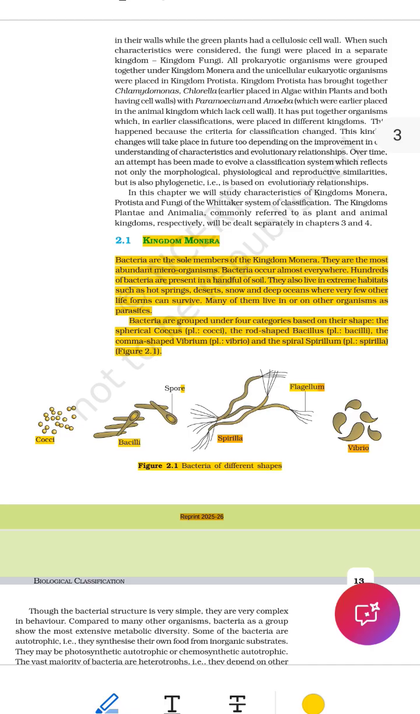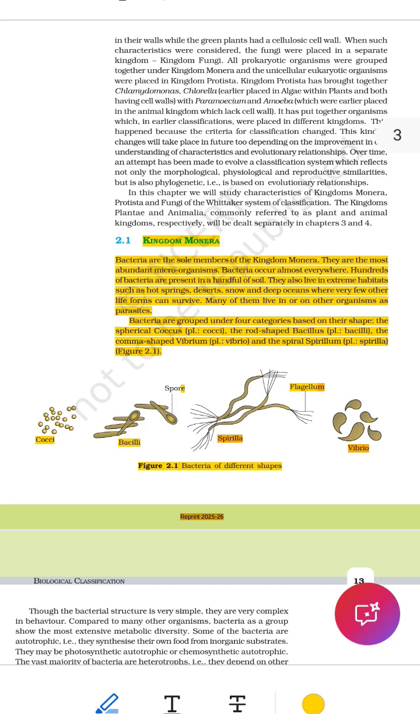Line 9. The spherical coccus, cocci, word by word. Spherical, round like a ball or circle. Coccus, this is the name of round-shaped bacteria. Cocci means plural. One is coccus, many are cocci. So some bacteria are round. These are called coccus for one or cocci for many. Example, streptococcus is a cocci-shaped bacteria that causes sore throats.